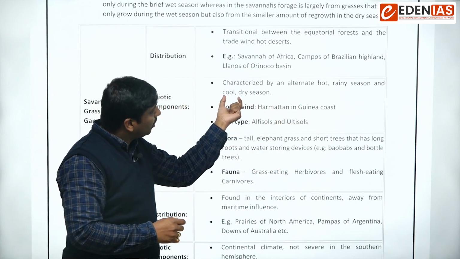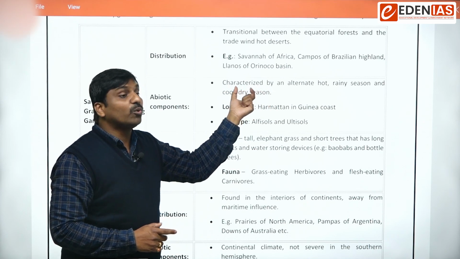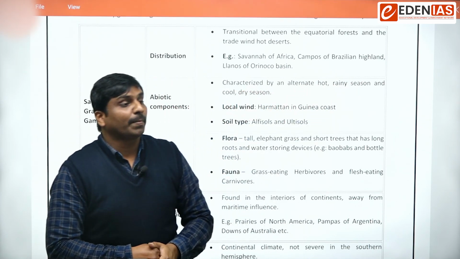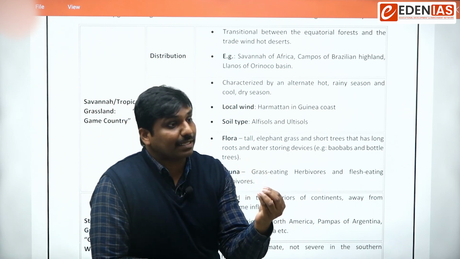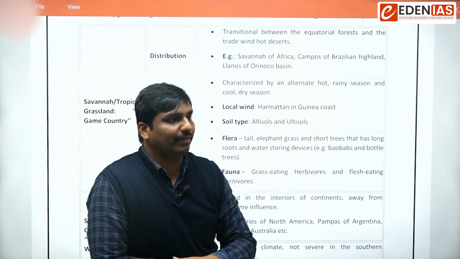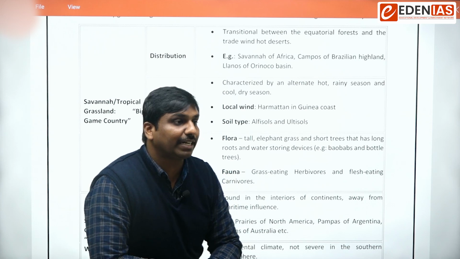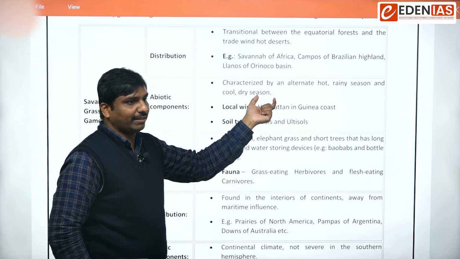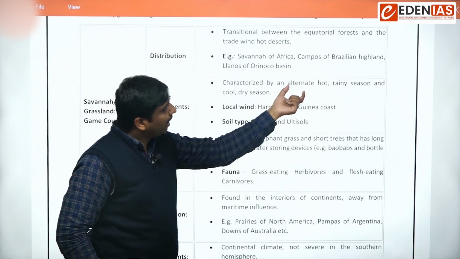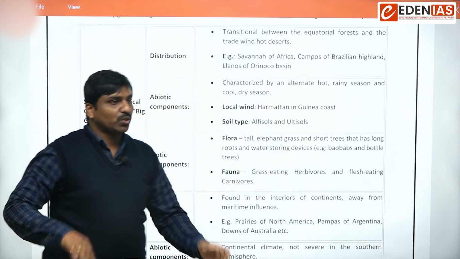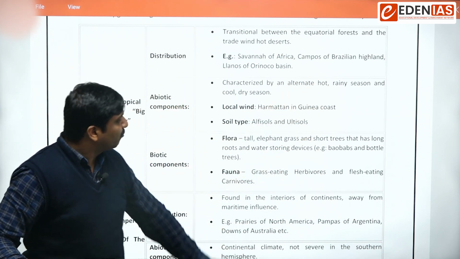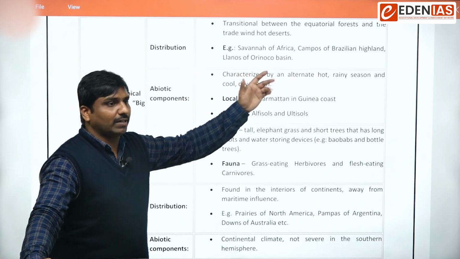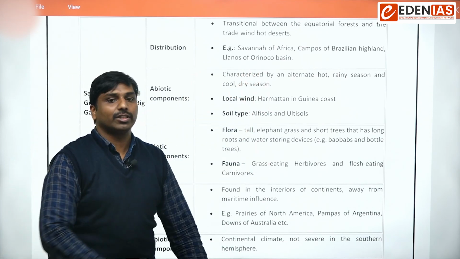That means summers would be hot and rainy, and we can expect rainfall in summers, and winters would be dry and cool. Then we can expect the flow of various local winds. One example is the harmattan. Have you heard about harmattan?